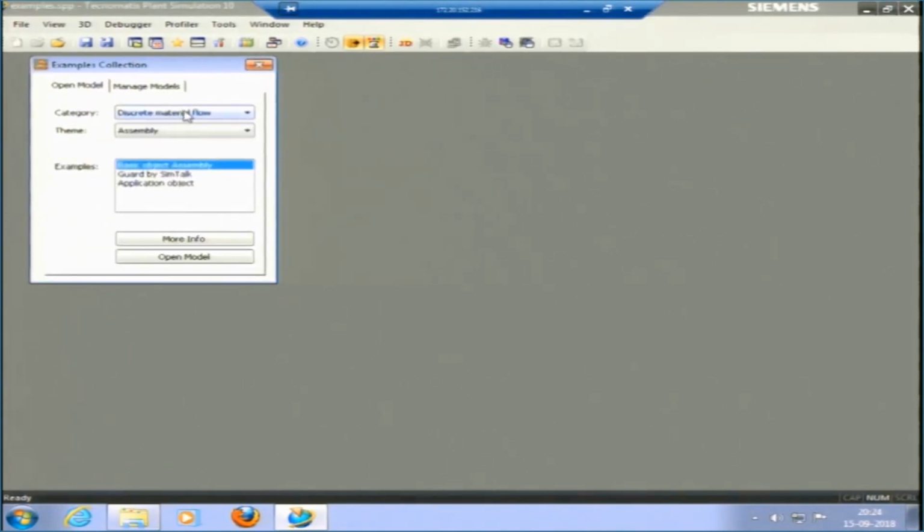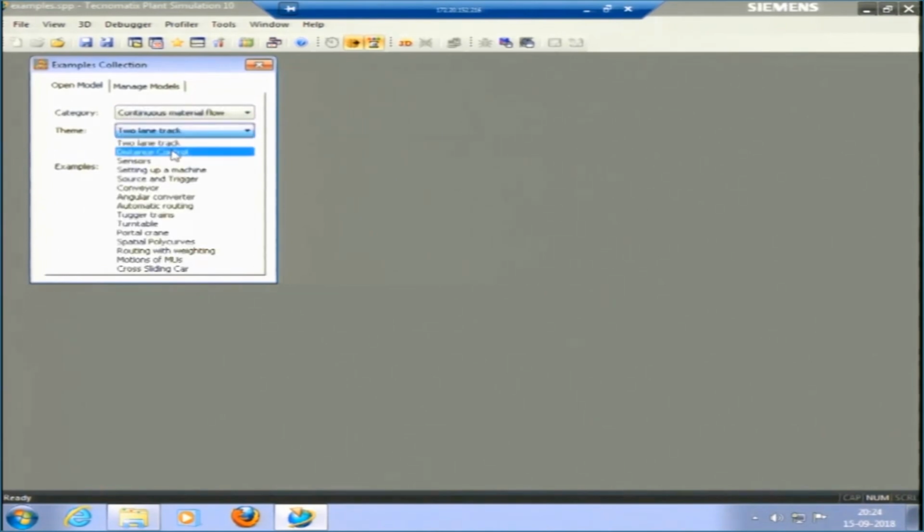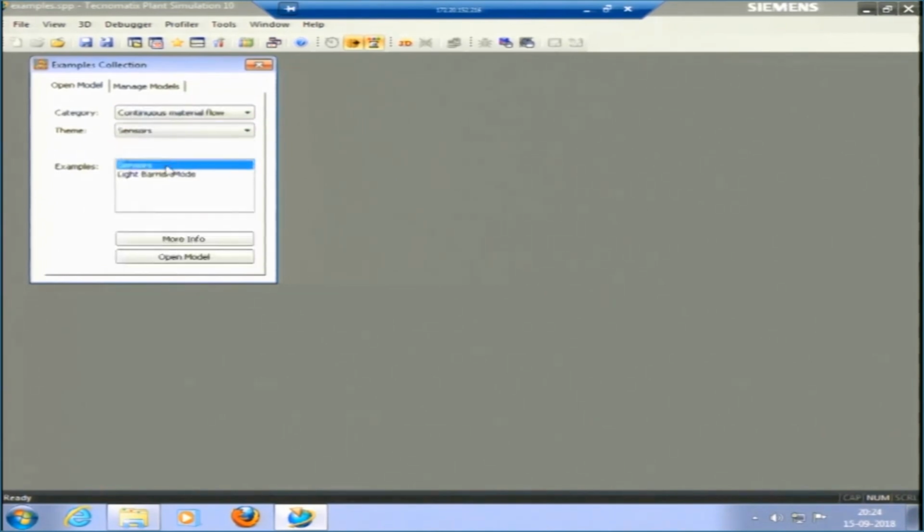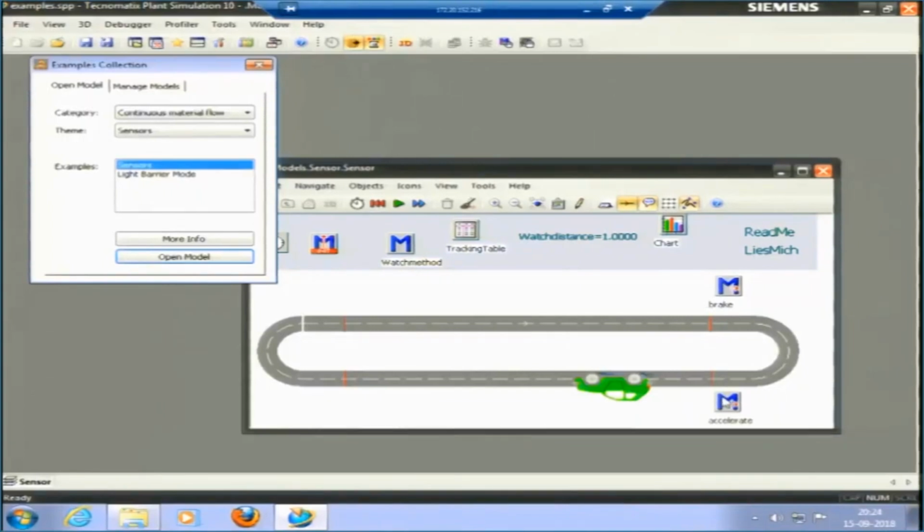So, these models, we can go through these things to find the optimization here. Another model I can pick here is from continuous material flow, tool and track, distance control. Sensors are like, for instance, if we need to accelerate at some point, or we need to put brakes, or we need to put a light, we can do anything. Let me open this model. Yes, this is a brake and accelerate model.